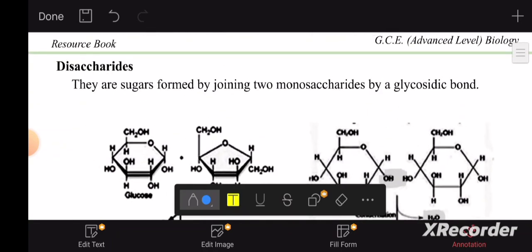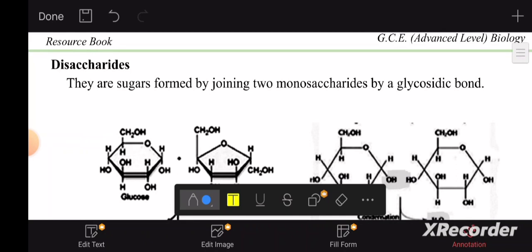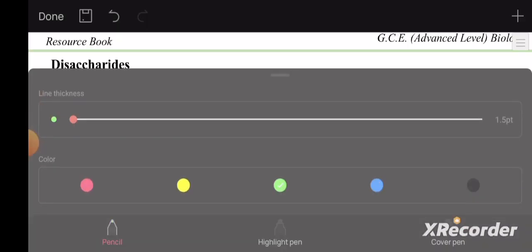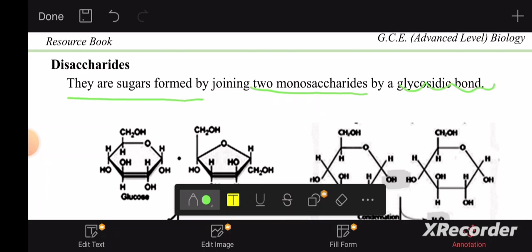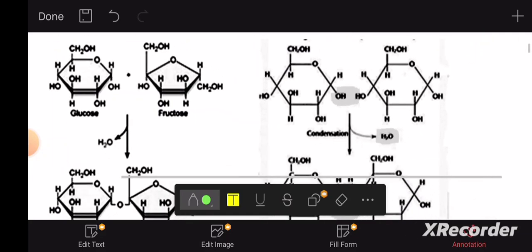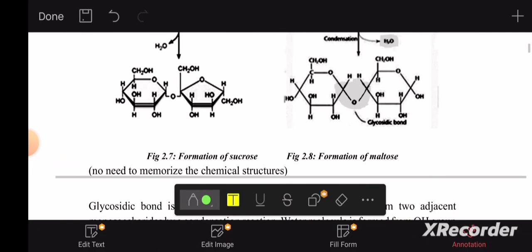Okay, so we come to disaccharides now. Disaccharides are sugars formed by joining two monosaccharides by a glycosidic bond. How are they formed? They're formed by joining two monosaccharides through what? A glycosidic bond. Now look at this. On the right side, you can see the formation of maltose. On the left side, you can see the formation of sucrose.